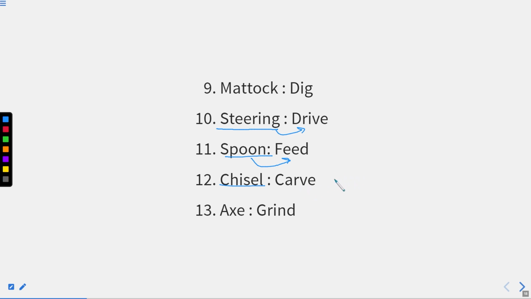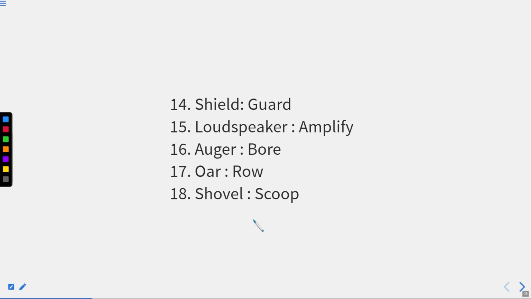Like you can see, this is a wooden piece. If I cut this wooden piece like this, I have cut this portion. So this portion can be cut with the help of a chisel. Axe is to grind. We have already discussed this part. So a total of 13 examples we have discussed till now. You have a few more examples. You can always read them whenever you are free.